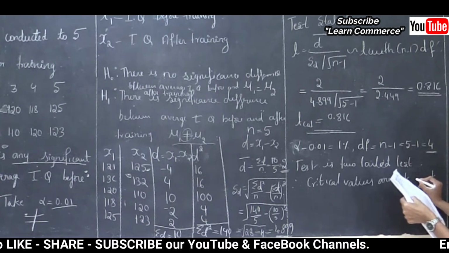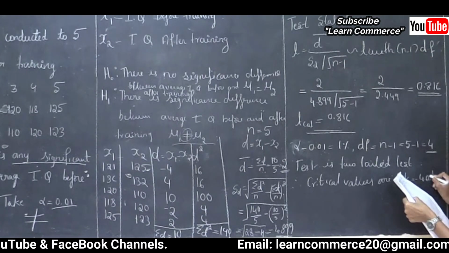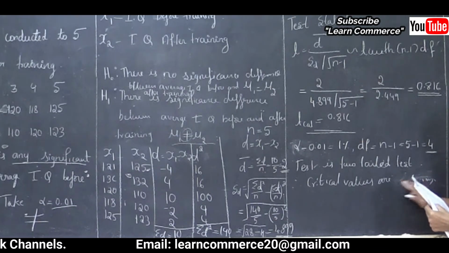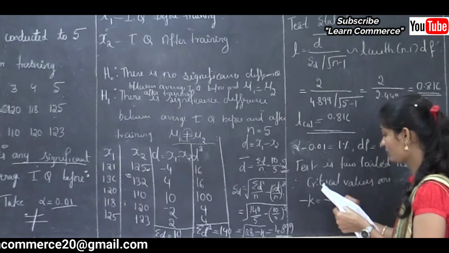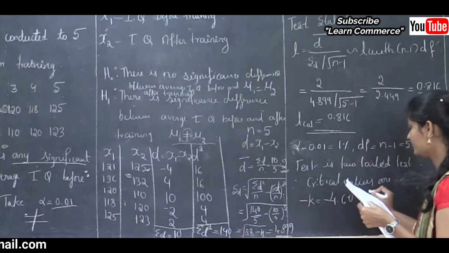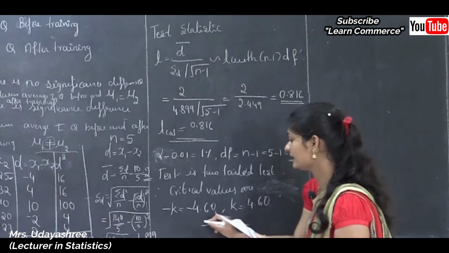Here the critical value is minus 4.60. Minus k is equal to minus 4.60 and k is equal to 4.60. Okay, these are the critical values.